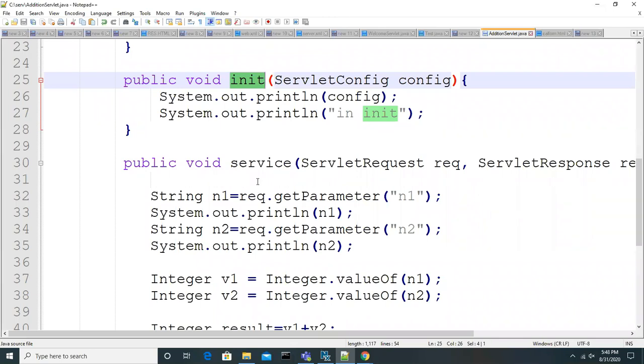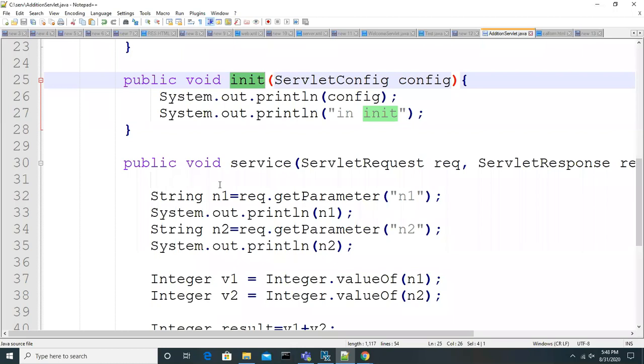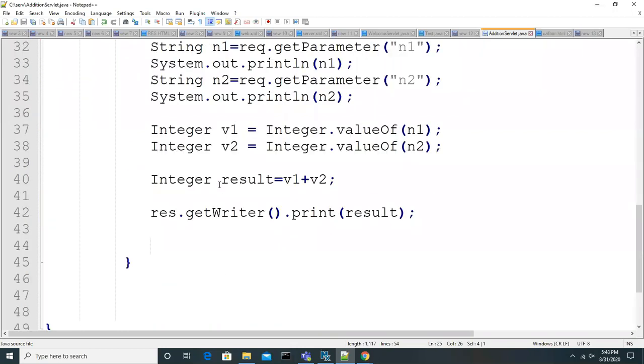Server. Okay, server. What do you mean by server? Apache Tomcat. So did you try to implement this kind of simple servlet, deploy it and test it from your side? Yes, sir.